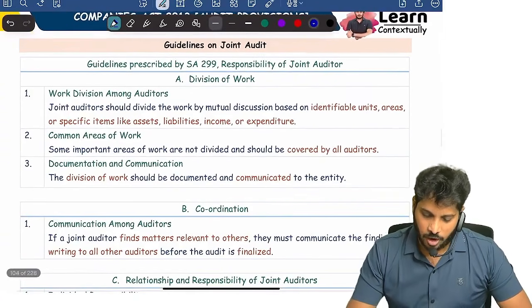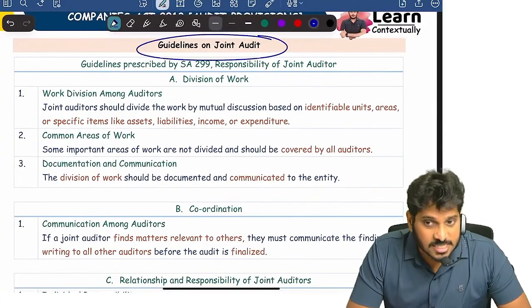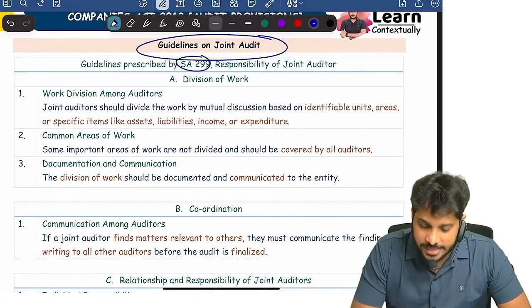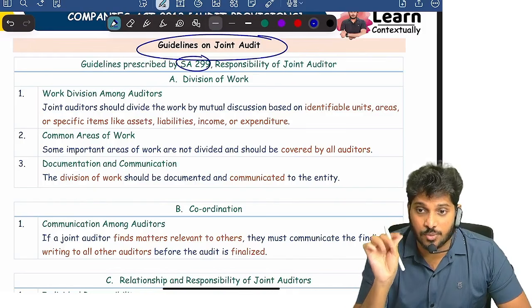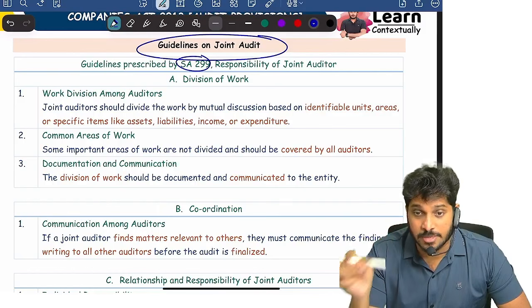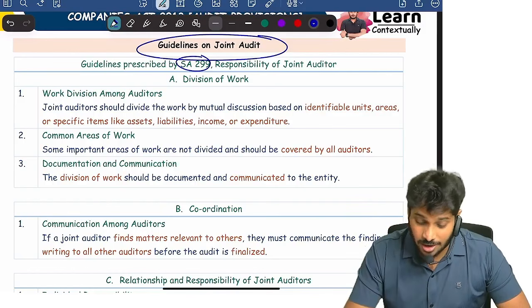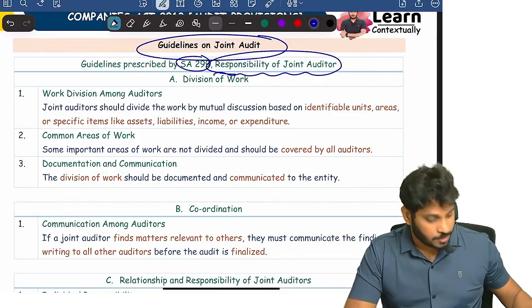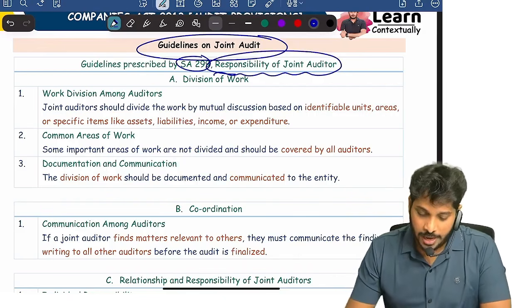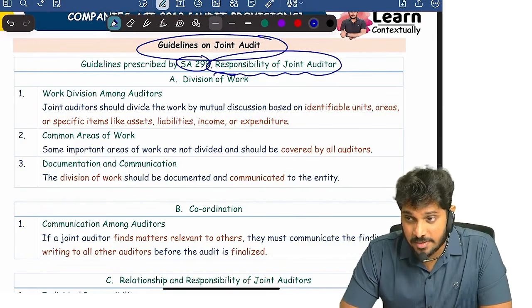Now, what are the guidelines for joint audit? There is an auditing standard called SA 299, joint audit of financial statements. The standard heading is what? Joint audit of financial statements. Once upon a time there was another heading called responsibility of joint auditors. So as per this, there are some guidelines given for joint audit.